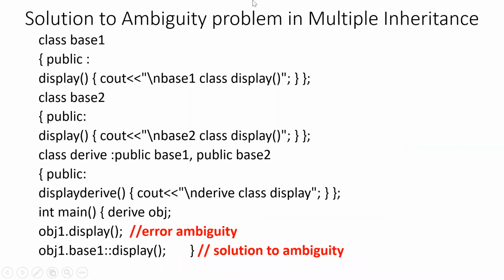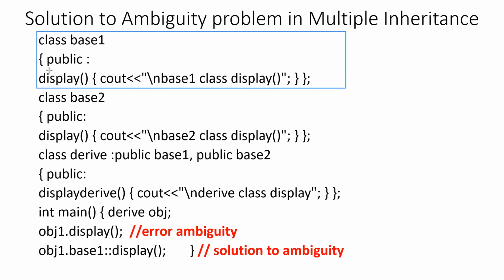So this is a program in which we try to resolve the issue of ambiguity in multiple inheritance. Here you can see that the class base 1 has been defined, and it contains the definition of a display function.